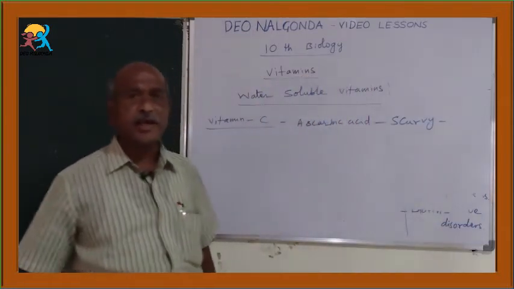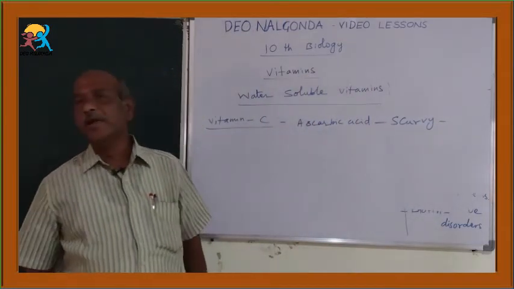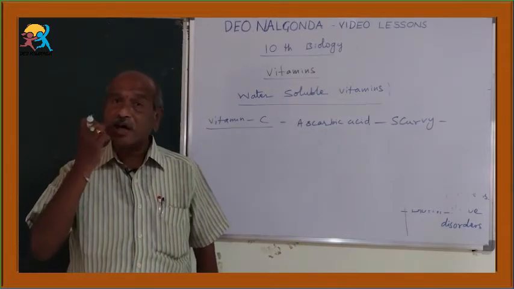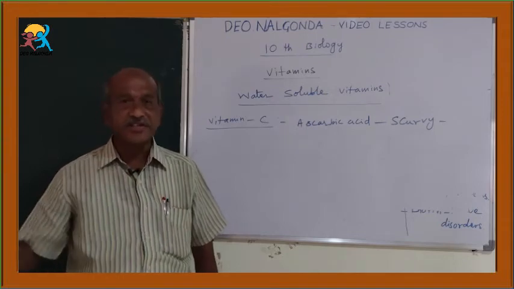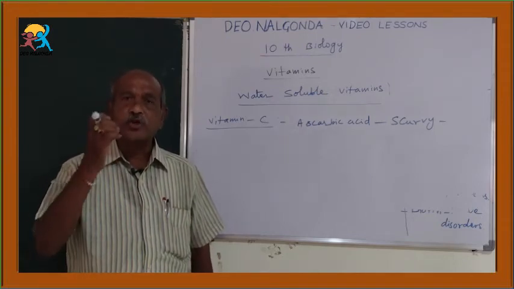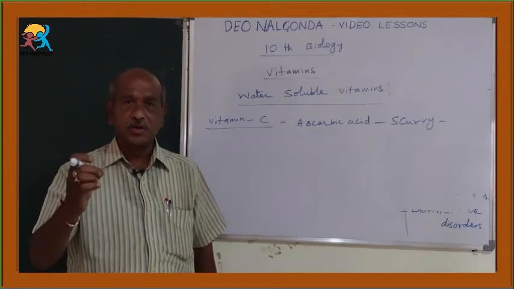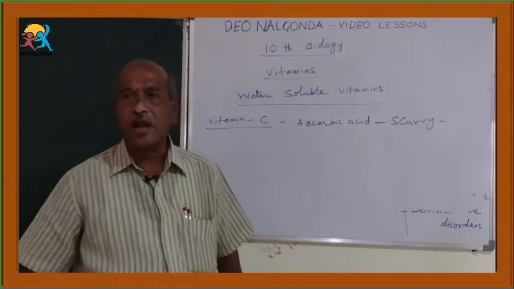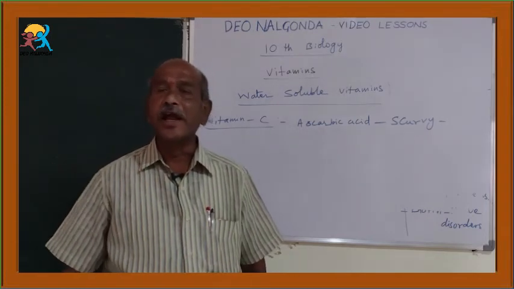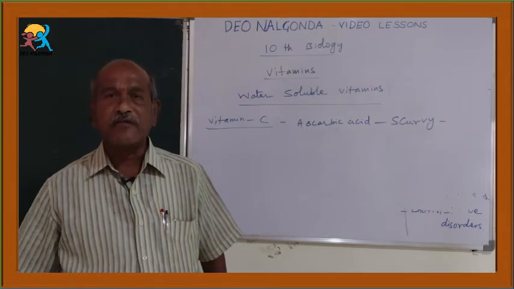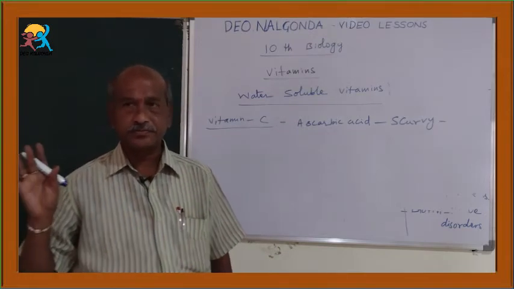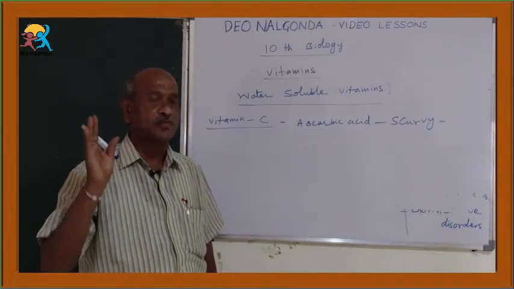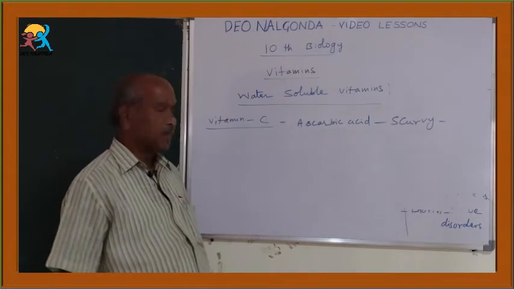Scurvy disease. What are the characters of scurvy? Mainly, simply, bleeding through gums. From the gums of our teeth, bleeding is taking place, and also the teeth become loose. These are the main symptoms of this scurvy. Then other characters: delayed blood clotting and fracture of bones take place by the deficiency of C vitamin.